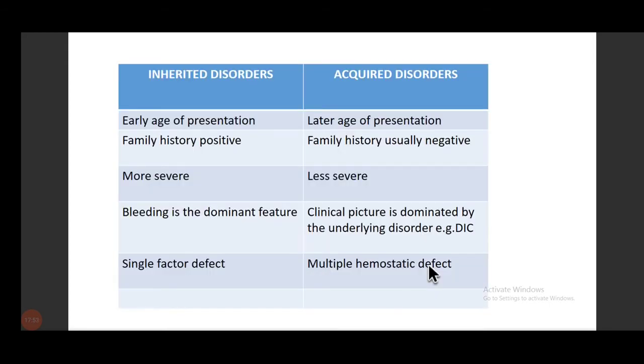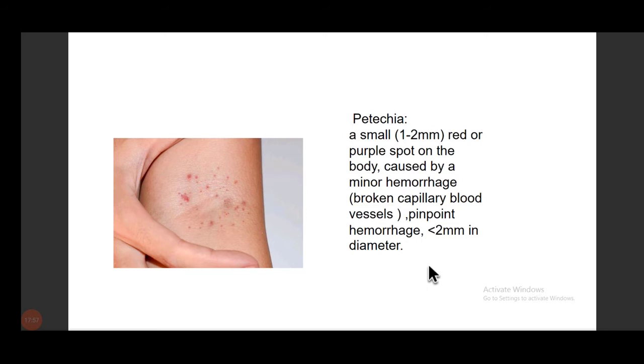Okay, now before starting this, we should know how the bleeding lesions look on clinical examination. Petechiae, as you see in this picture, are very small, 1 to 2 mm, like 0.1 to 0.2 centimeters, red or purple spots on the body. In this picture, it is the arm. It is caused by minor hemorrhage, most likely from the capillary blood vessels, so it is a pinpoint hemorrhage that is less than 2 mm.